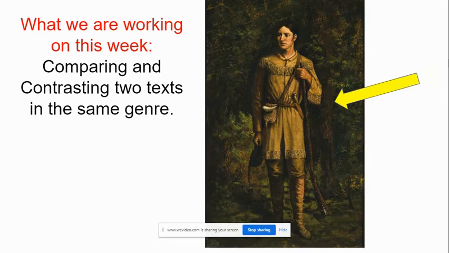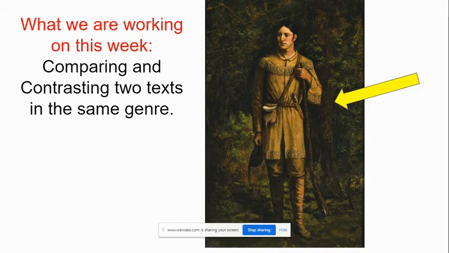This week we're going to be working on comparing and contrasting two texts in the same genre. We're going away from informational text, and now we're going to be reading two different texts and figuring out how they are similar in the ways that they describe things and get to the message, or how they are different.